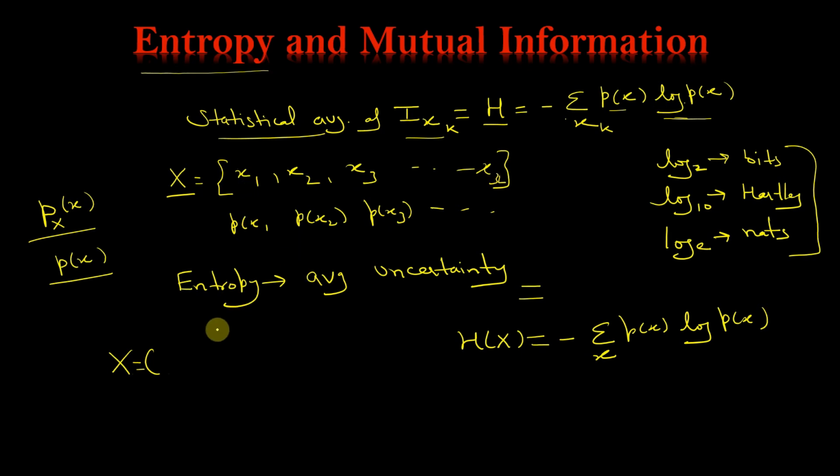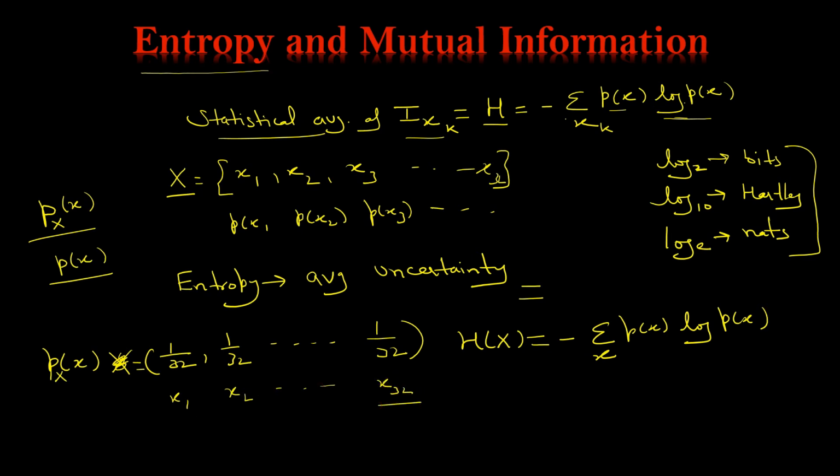All are equally probable, so each has the value 1 by 32. This is the probability mass function P_X(x), and all these 32 outcomes are equally probable, with the same values. This is x1, this is x2, and this is x32.